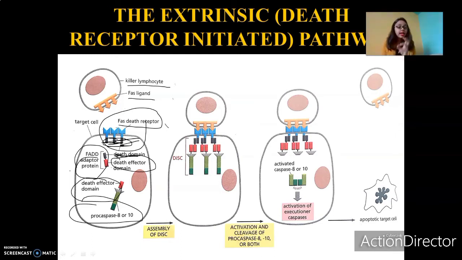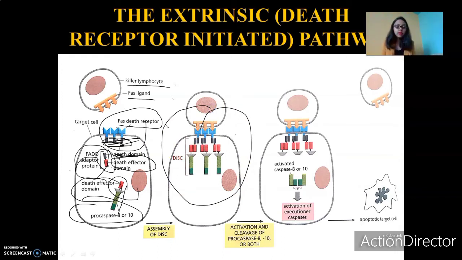Now, the death effector domain, as you can see, is not just present in the FADD protein, the red color. This red color is the death effector domain. It is not just present in the FADD adapter proteins, but it is also present in procaspase 8 or 10. You can see it here, red color. Both molecules have the death effector domain. Now, when procaspase 8 or 10 is recruited, this final assembly forms a DISC. DISC stands for death-inducing signaling complex.